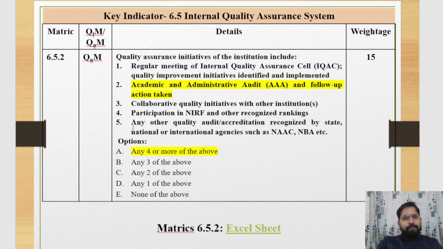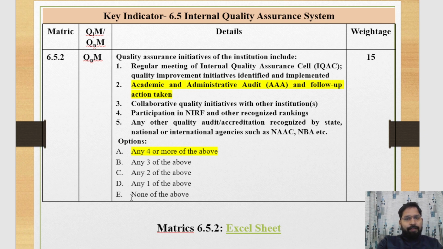And fifth one is any other quality audit or accreditation recognized by state, national, or international agencies, such as NAAC and NBA. If these are done in your institution, then you can say that your institute follows five initiatives for quality improvement.